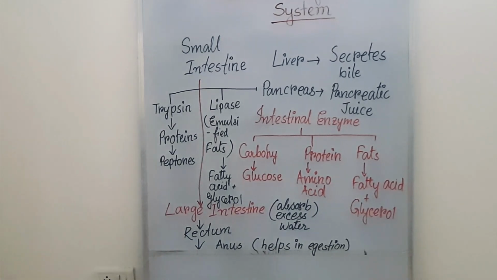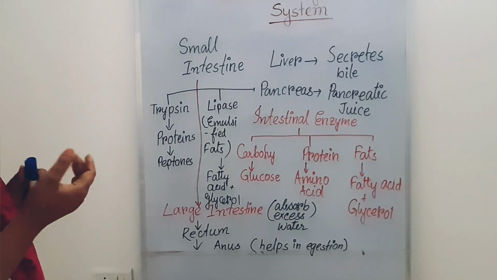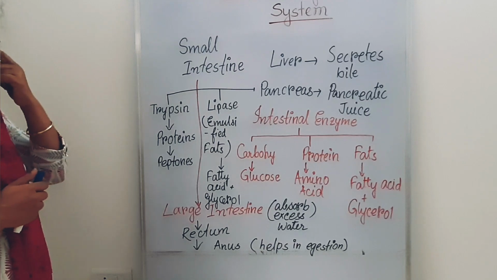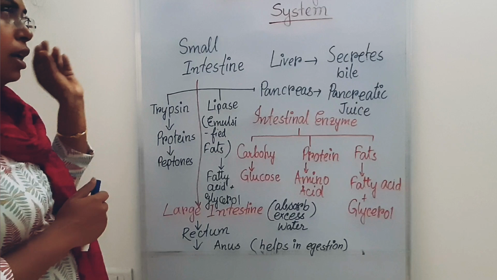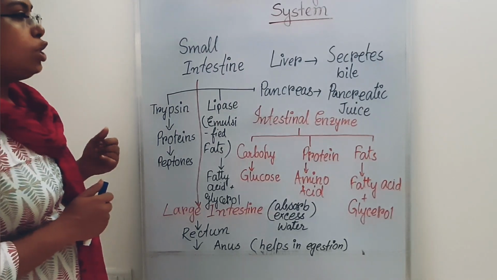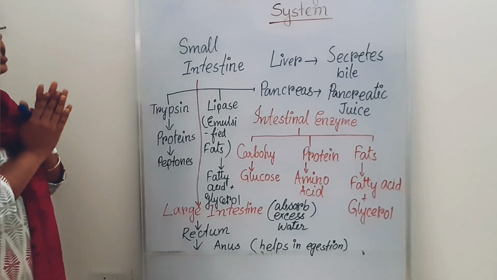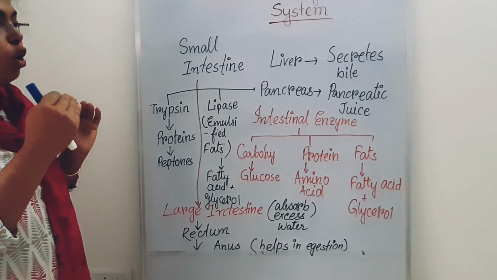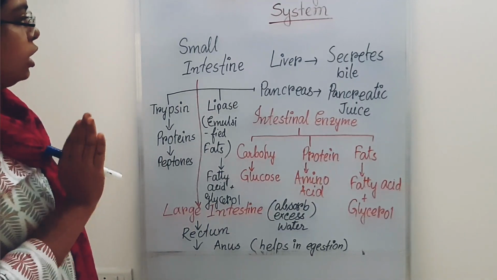So now the small intestine. What happens in the small intestine? We already discussed the digestion of carbohydrate, and a little bit of pepsin action for protein breakdown. Now in the small intestine, complete digestion of the different food materials is going to happen.